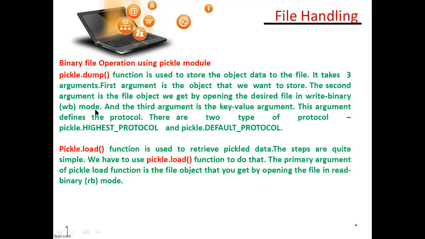Protocol means it first defines the object, then it will be used on that object. There are 2 types of protocol: pickle.HIGHEST_PROTOCOL and pickle.DEFAULT_PROTOCOL. So these 2 protocols can be used for serialize and deserialize, pickling and unpickling. So this protocol can be used for pickle.